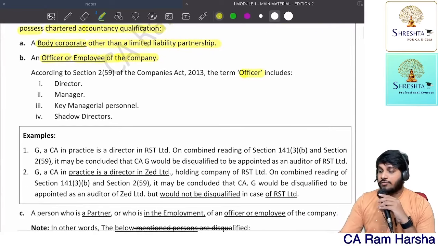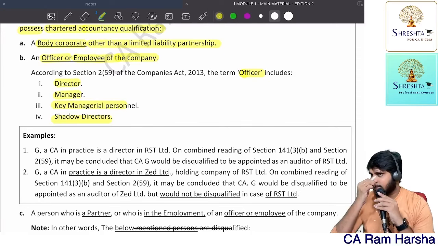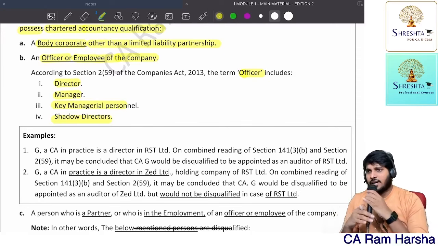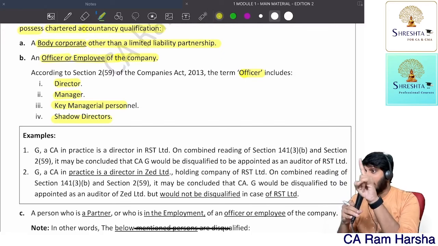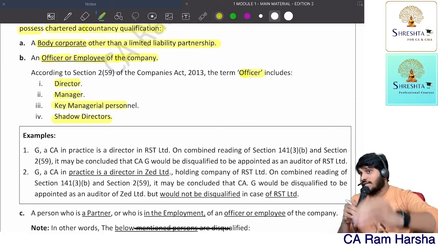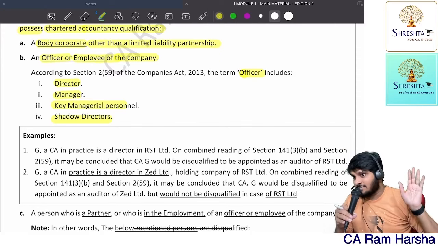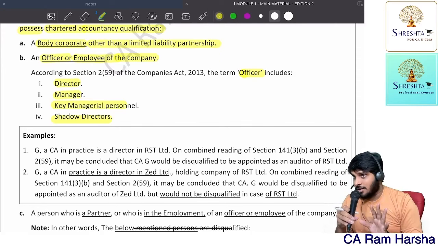Now, who is an officer? A director, a manager, KMP, shadow director. A shadow director is nothing but someone not officially appointed as director, but doing all the activities of a director. The Chairman of a company, for example, may be treated as a shadow director.